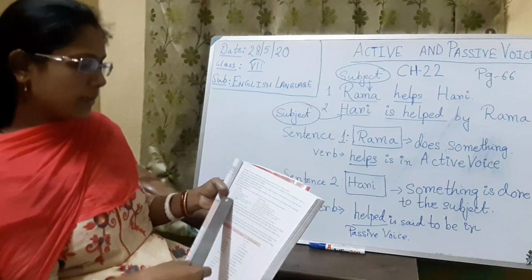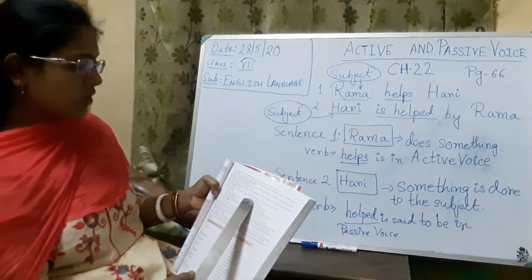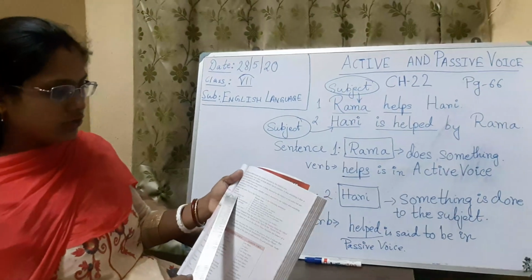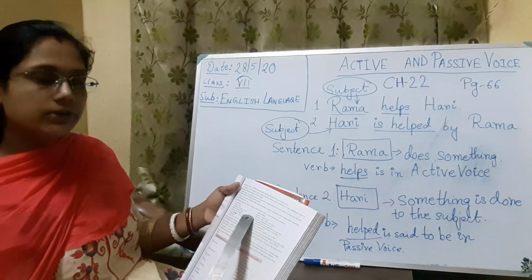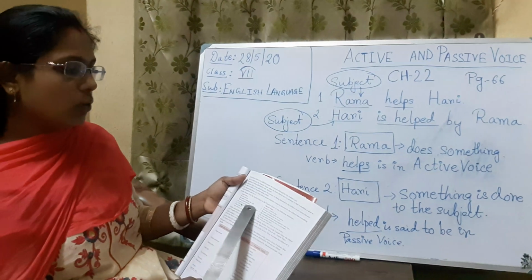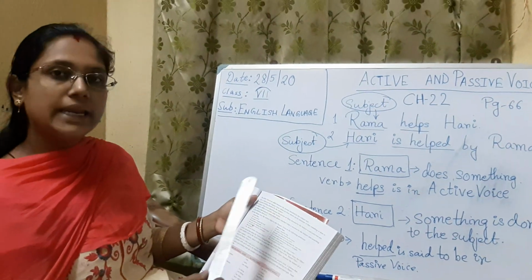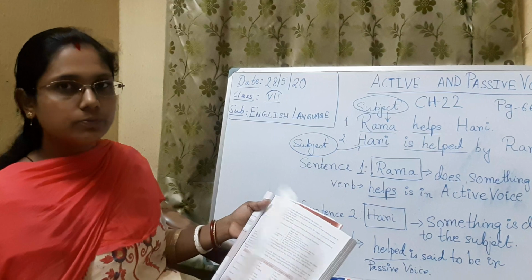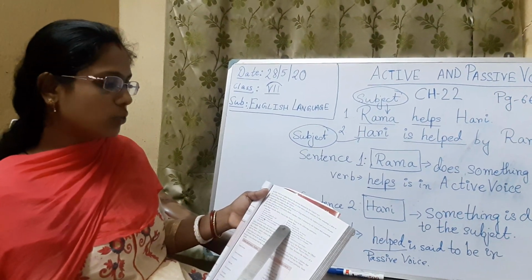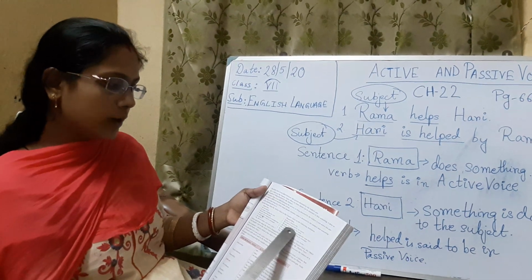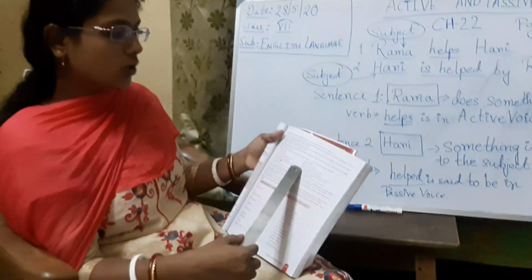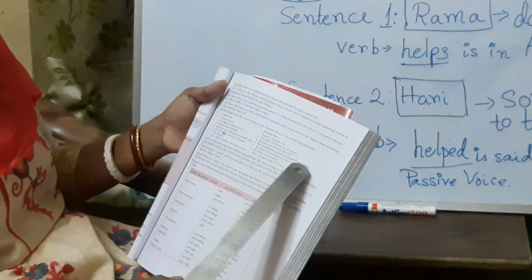Here are some examples of active and passive voice in your book. Please go through them. Sita loves Savitri. In passive voice it is written, Savitri is loved by Sita. The mason is building the wall. The wall is being built by the mason. The meaning is the same but the subject place is changing. The peon opened the gate. The gate was opened by the peon. Some boys were helping the wounded man. The wounded man was being helped by some boys.